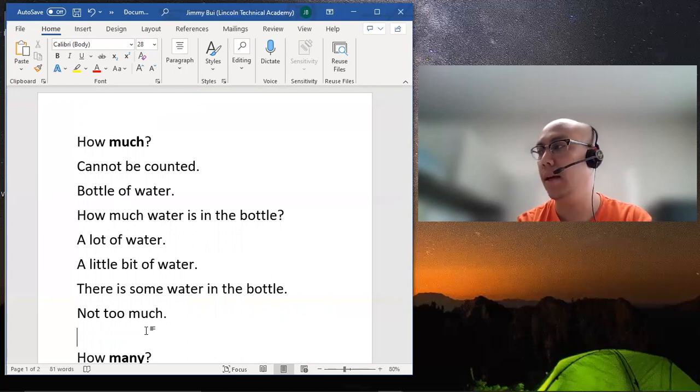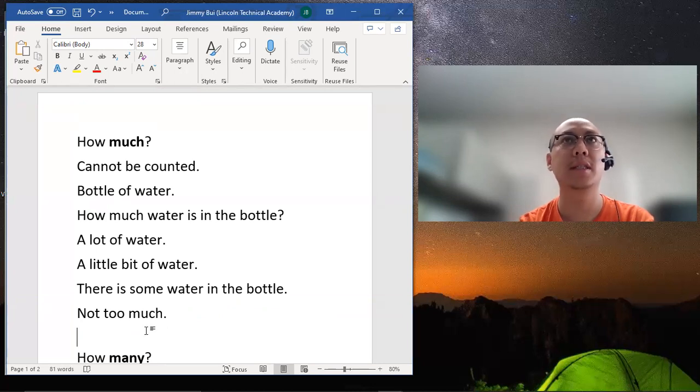Same goes with things like salt or sugar. How much sugar do we need? How much butter? Butter is another good example that can be either or, similar to the bottle of water. How much butter do we need? A lot, right? Because a lot could be 3 or 4 sticks.